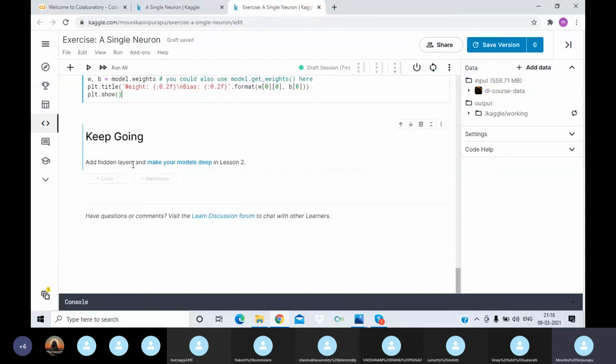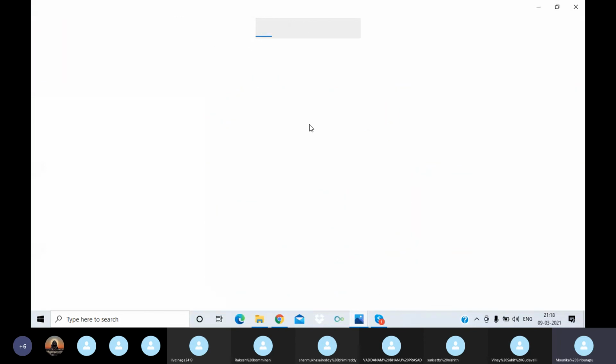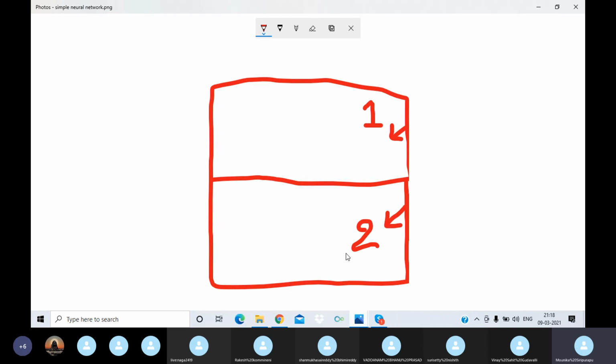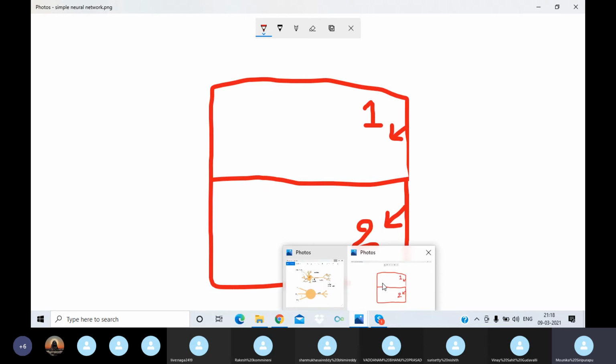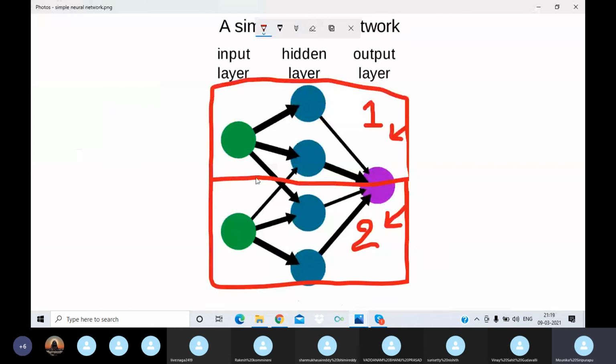So in the upcoming lessons, we'll be learning how to add the hidden layers so that we will construct a neural network completely. So this is the neural network. The first one is the single neuron, which has one input, and the second one is the second neuron.